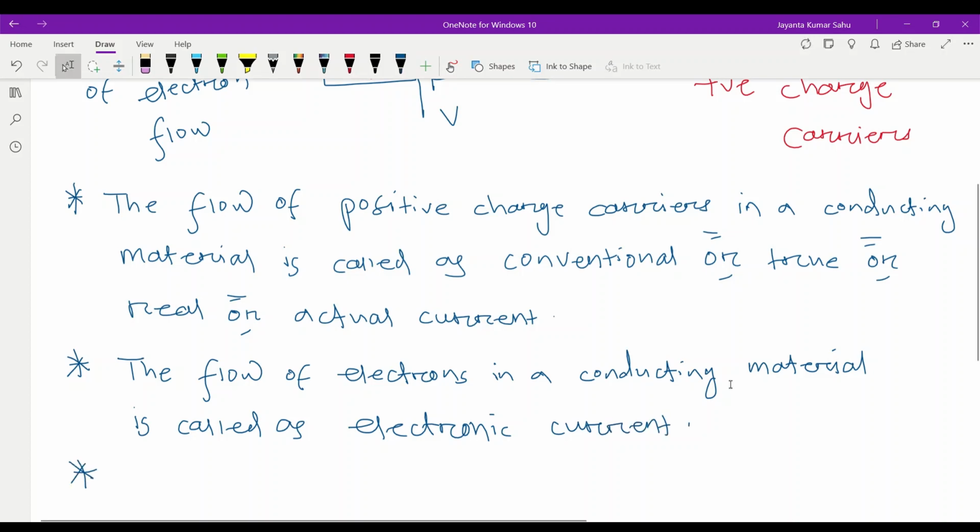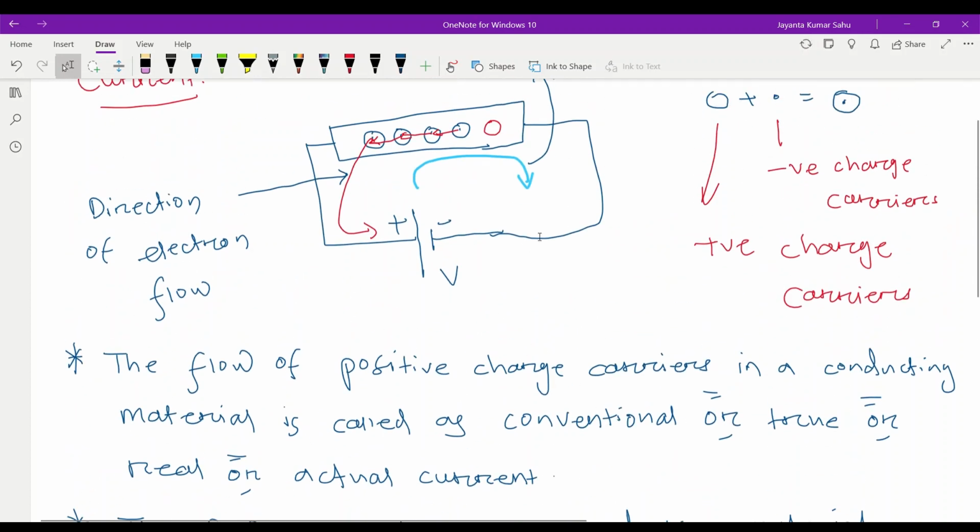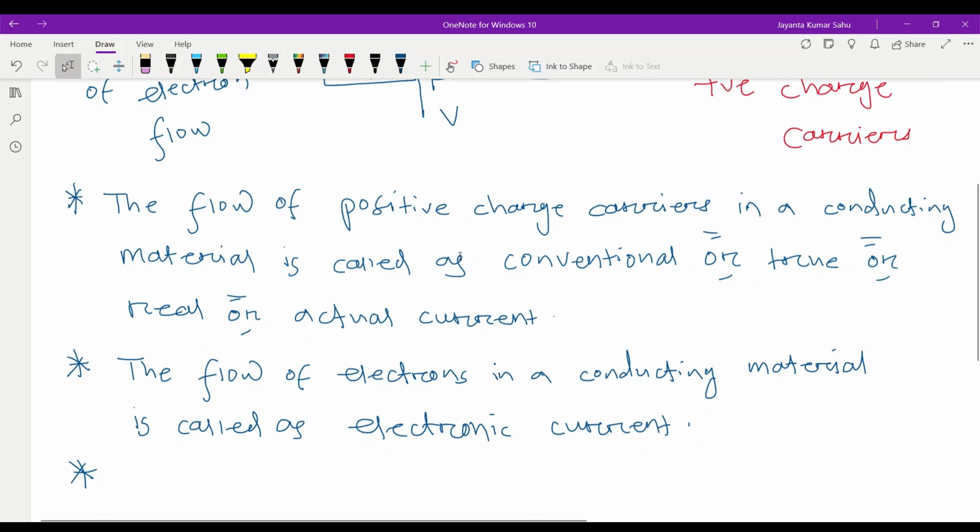Finally, we conclude that electrons move from negative to positive, whereas current moves from positive to negative. That means the direction of electron flow is just opposite to the direction of current. And current always starts from the positive terminal of the voltage source and ends at the negative terminal. This point we will write.